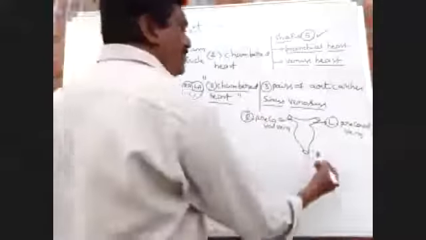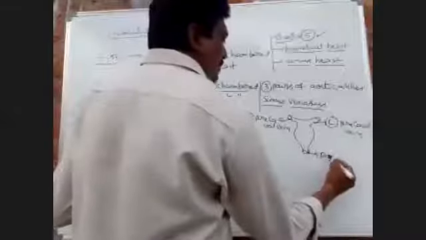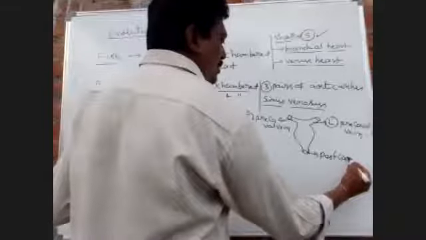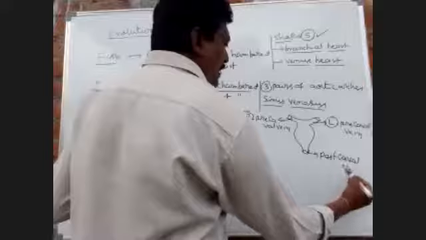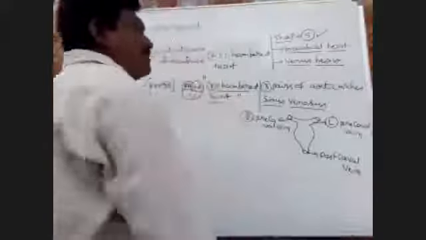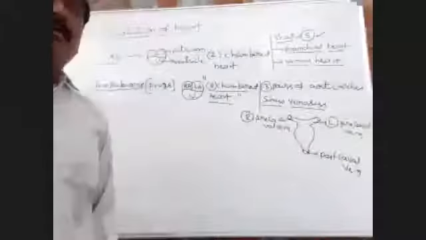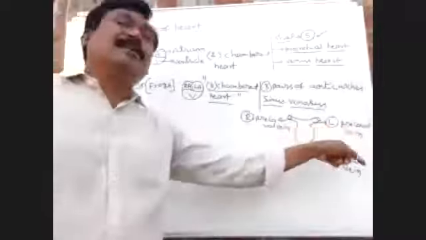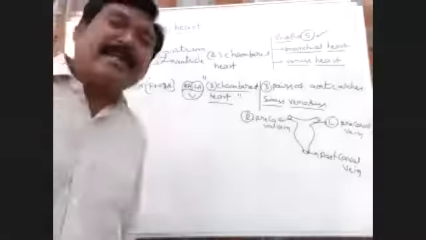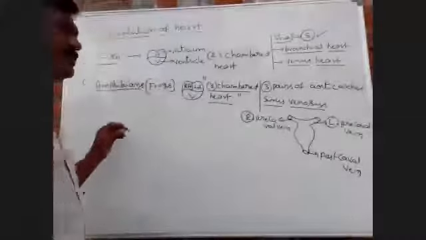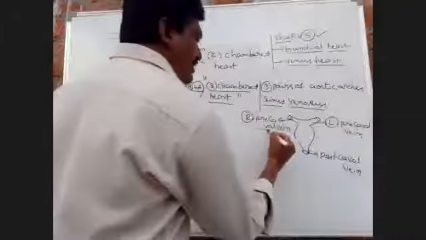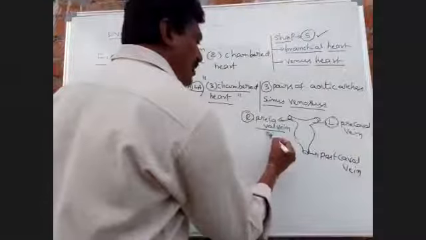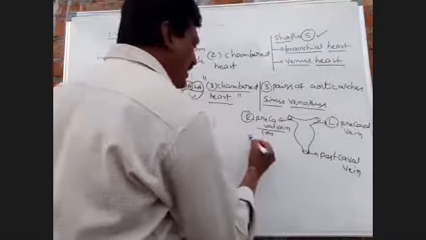So only one post-caval vein. Pre-caval vein is also called superior vena cave. Most important, pre-caval vein is also called superior vena cave.